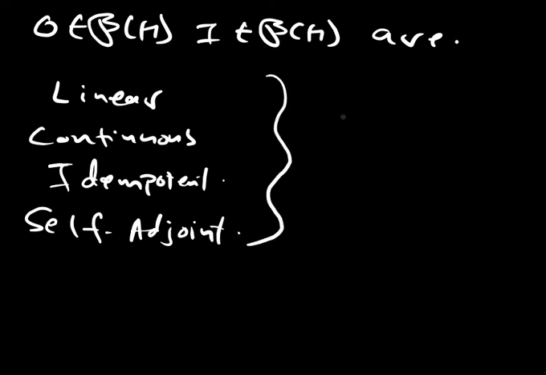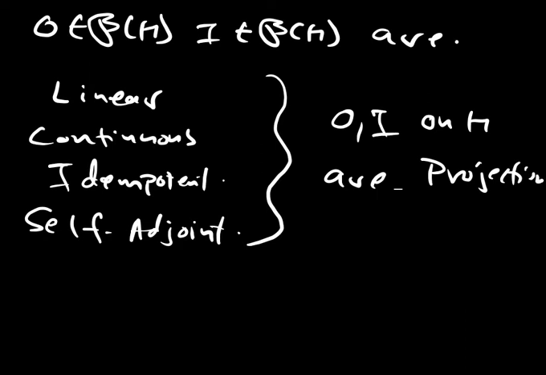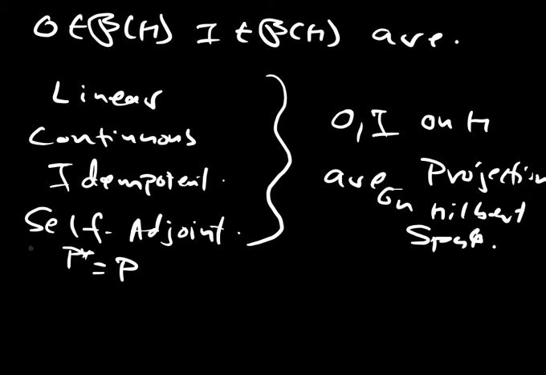All of this implies that 0 and I on H, where H is a Hilbert space, are projections on a Hilbert space. This is P star equal to P, this is P square equal to P, this is continuity and this is linearity.